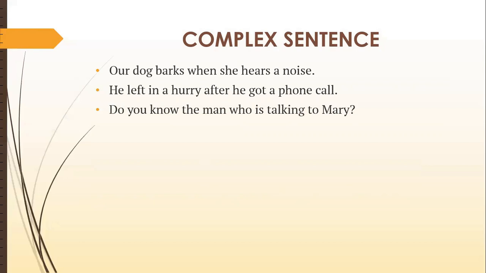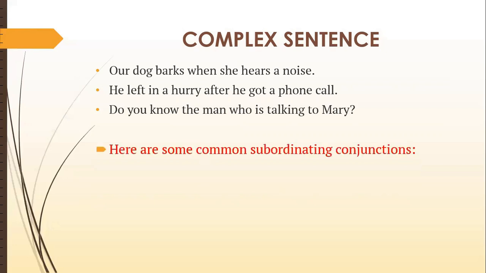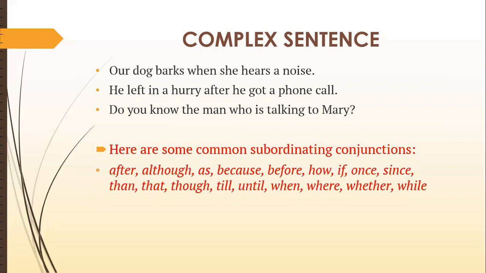Do you know the man who is talking to Mary? 'Do you know the man' is one sentence, one clause. 'Who is talking to Mary' is the second clause. So 'who' is an example of a subordinating conjunction. Now here are some common subordinating conjunctions: after, although, as, because, before, how, if, once, since, than, that, though, till, until. These are the types of subordinating conjunctions that are commonly used.